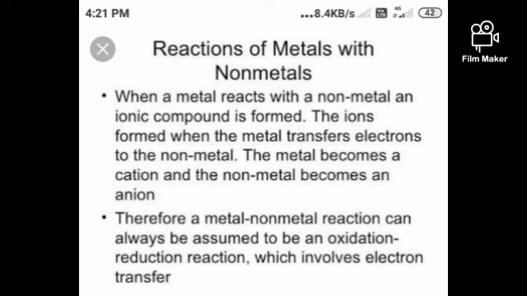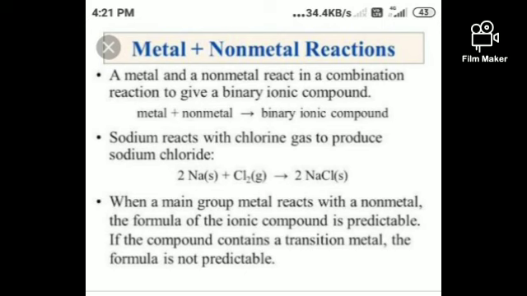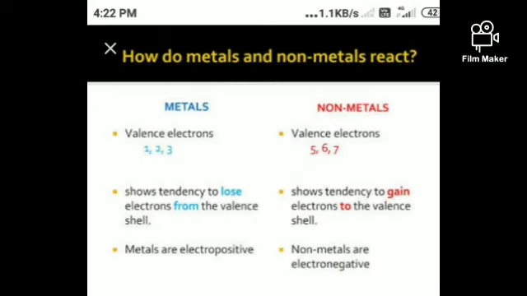Yesterday we studied the reactivity of the metals, and we know some of the non-metals too. Here in the first slide you can see that metals have a high tendency to lose electrons. As you know, metals have valence electrons, it may be 1, 2 or 3, in their outermost shell. So they are ready to lose electrons and become positive ions or cations.